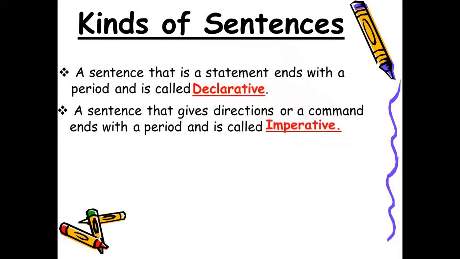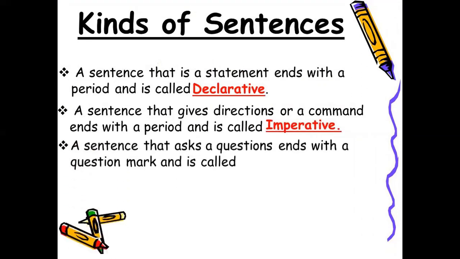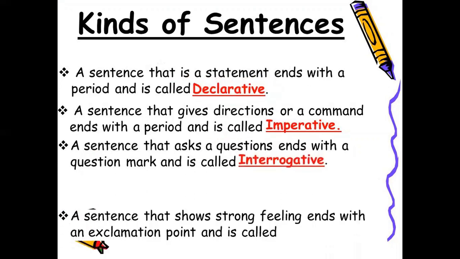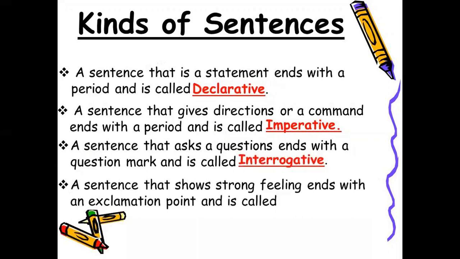We call it imperative: directions, command, threat, advice, suggestions. A sentence that asks a question and ends with a question mark is called, I think everyone knows, interrogative. A sentence that shows a strong feeling, ends with an exclamation point, and is called, strong feelings, exclamatory sentence. Right? If I'm not mistaken, you all are right. You all have done it correctly.